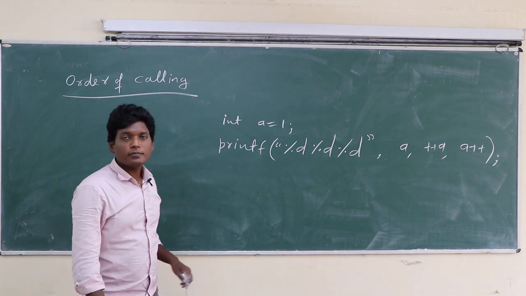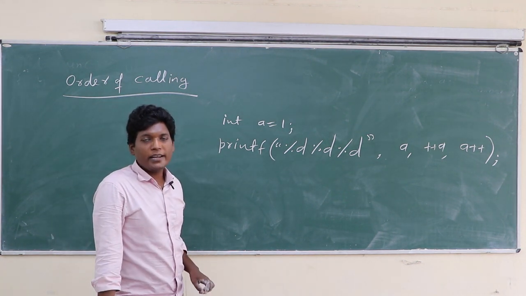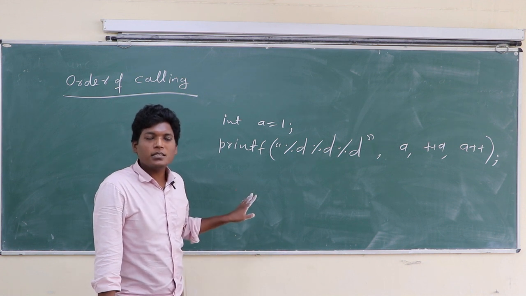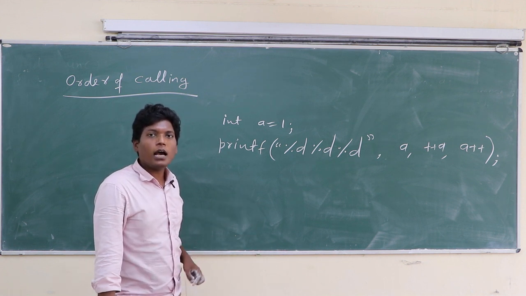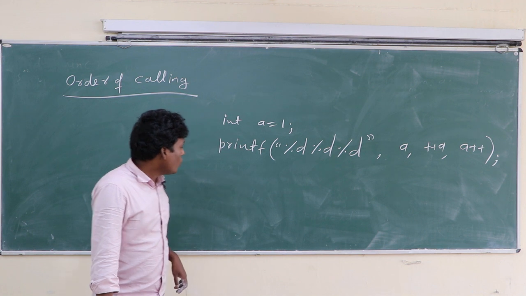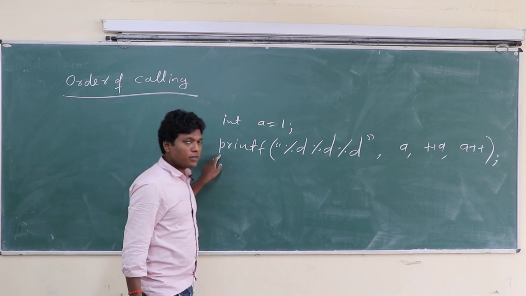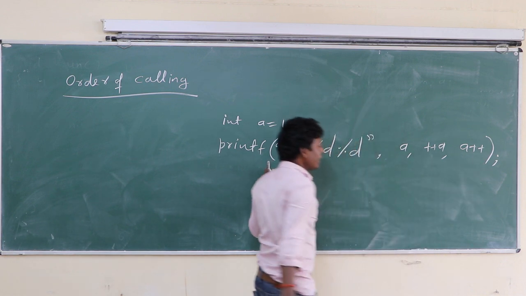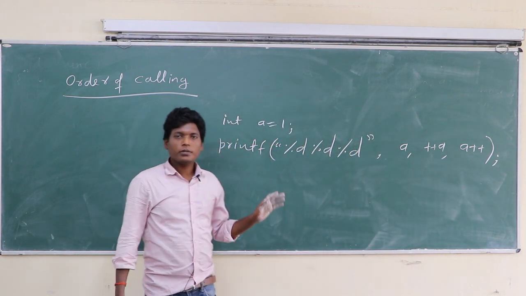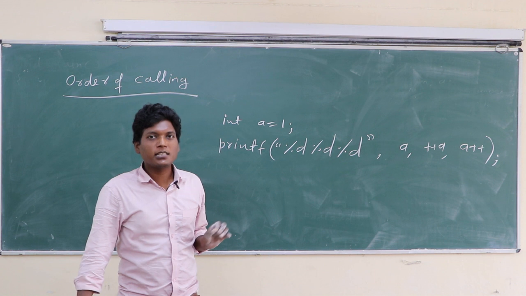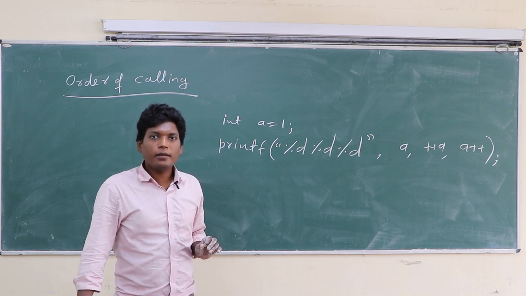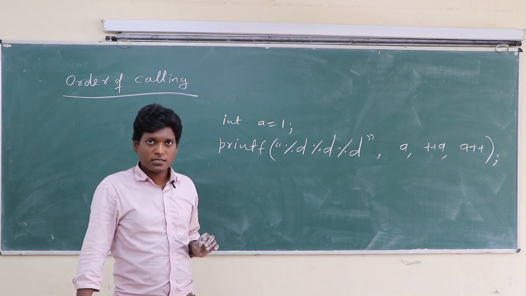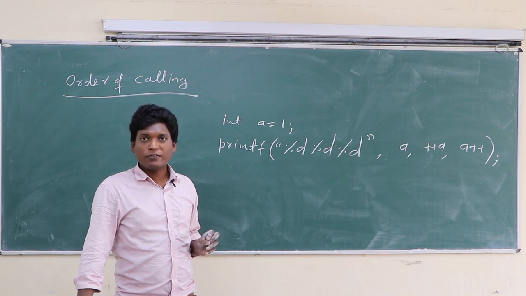Class, as we know, printf is a predefined function, and its meaning is defined in the stdio library. Printf is a function because there is a small bracket: any valid name followed by parenthesis is recognized as a function.